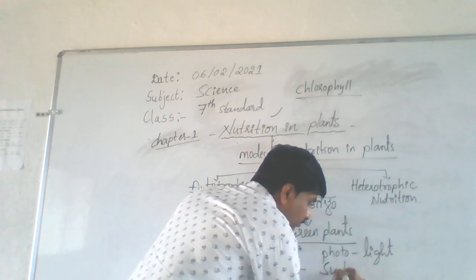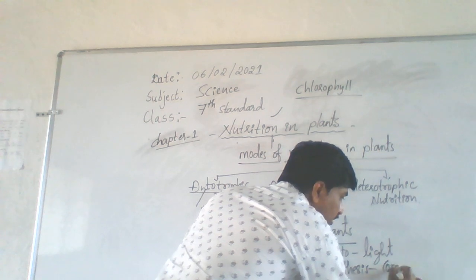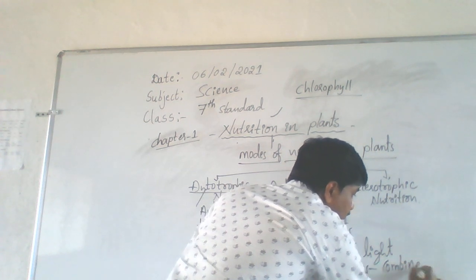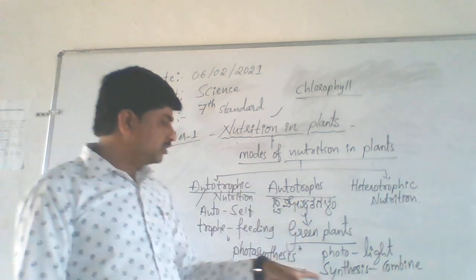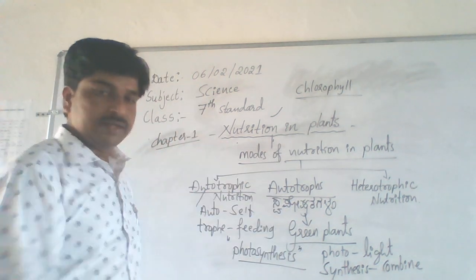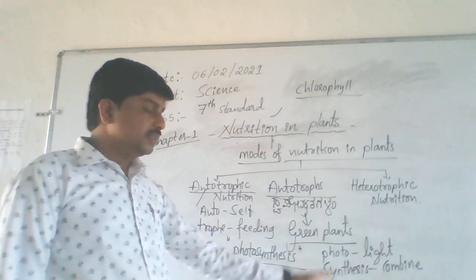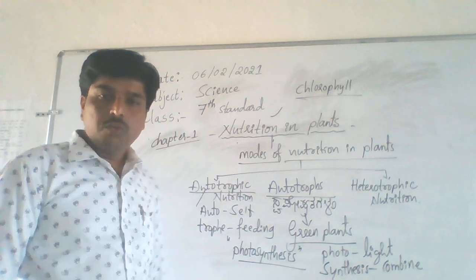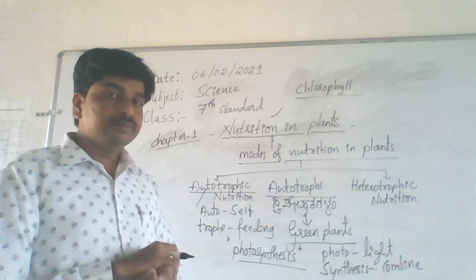Synthesis means combine. In other words, this is also called a synthesis of light. So actually word meaning is there: photo means light, synthesis means combine. What do they combine? Question is what they combine?